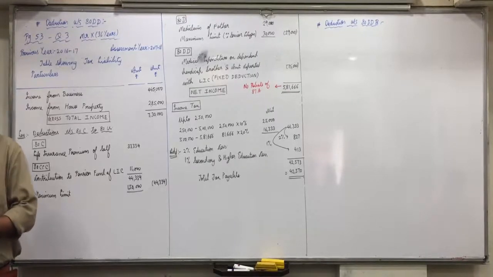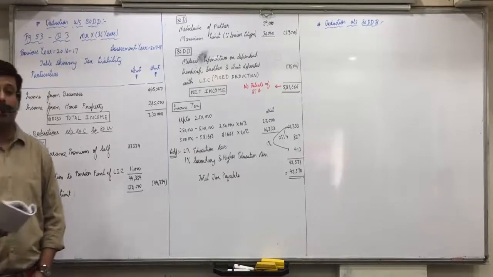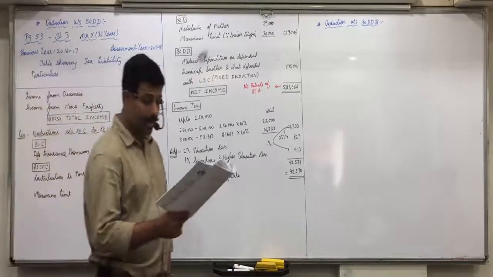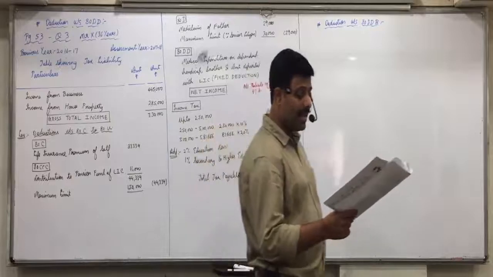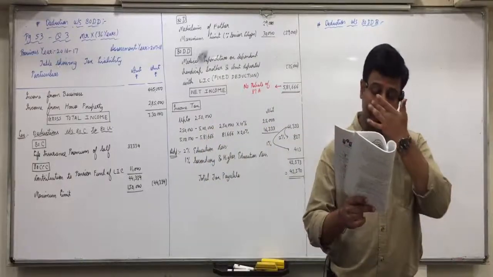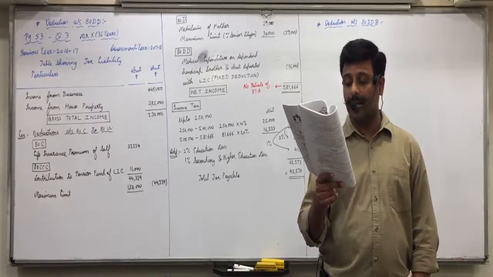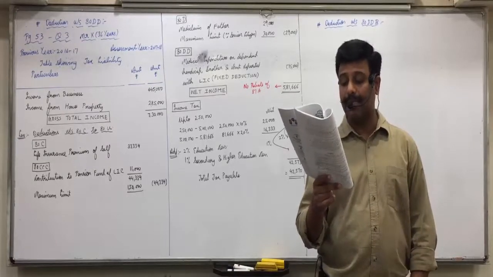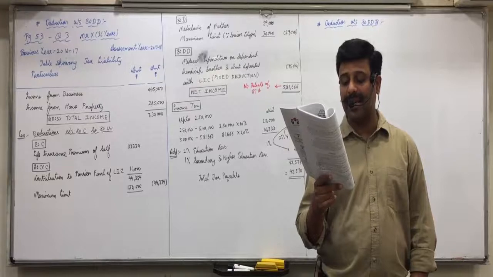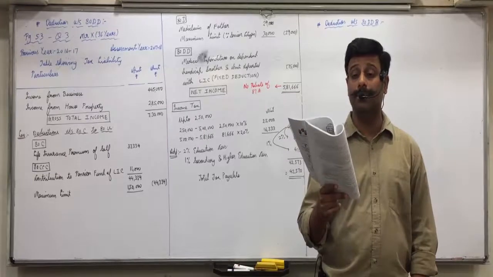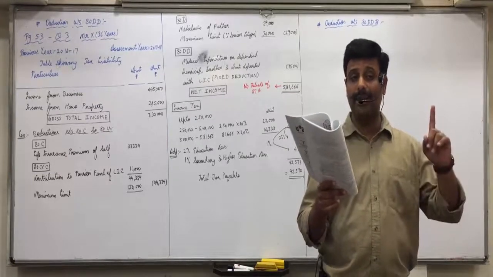Question 4, page 53. Be attentive. Mr. X is a resident individual. He annually deposits a sum of 15,000 with LIC for maintenance of his handicapped grandfather. Handicap means DD or DDB?